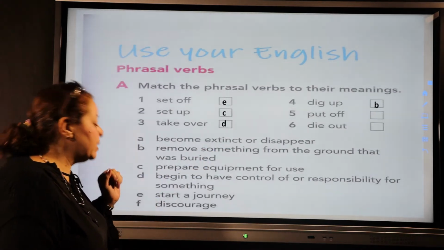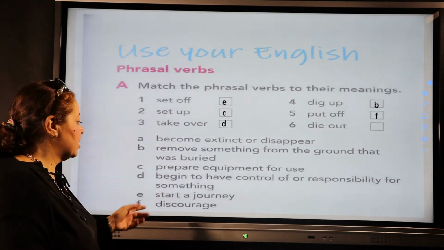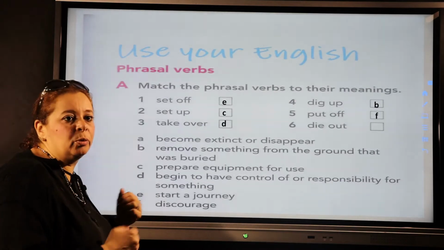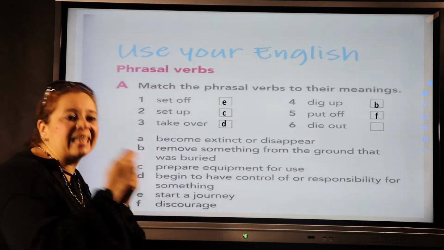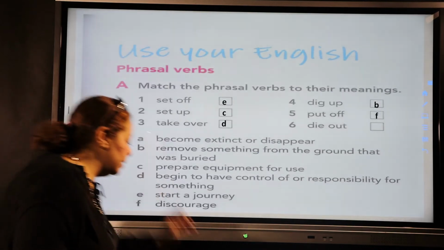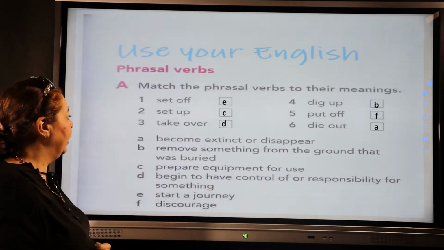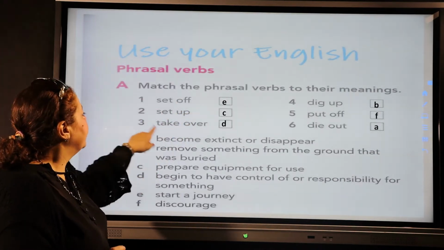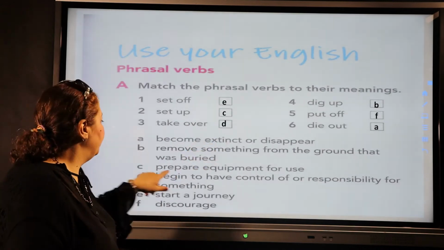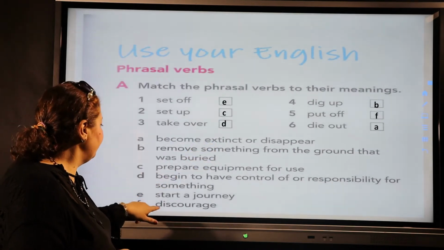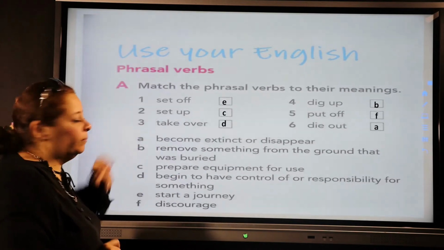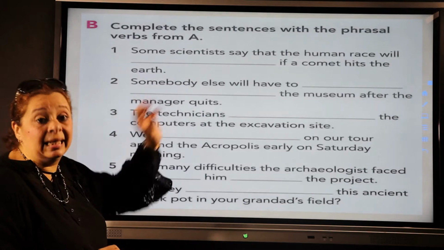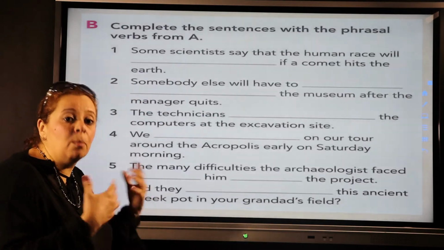Okay? Put off, we said, means discourage. When you discourage someone, you tell him that he cannot do this or he is not able to do this, and you keep telling him this, you discourage him. Die out means to disappear or become extinct, okay? So, set off, E, set up, C, take over, D, dig up, B, put off, F, and die out, A. Then we are going to use these phrasal verbs in some sentences to explain their meanings more.